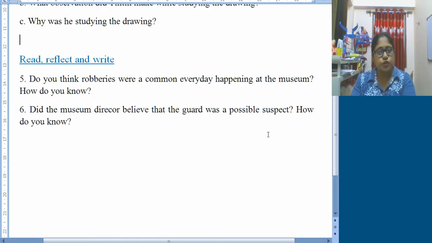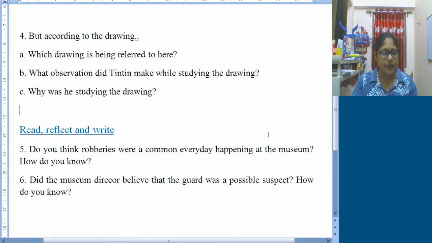So we will do only these two questions in the read, reflect and write part. One more thing, I want each one of you to follow the questions that are done in the class. That will be quite good for you. You can definitely do extra, there is no boundary, but it will be better if you follow the questions that will be discussed by me in the class. If we get time, we will do 7, 8, 9, 10, but not now. And 10 is absolutely your own answer. You need to put in your own imagination, so you imagine and do.